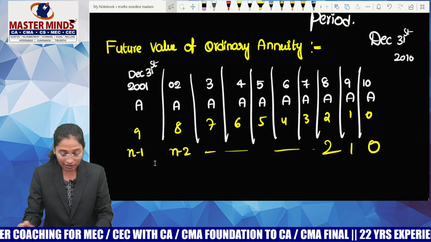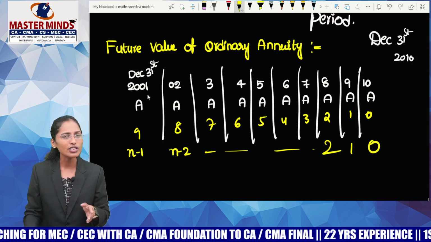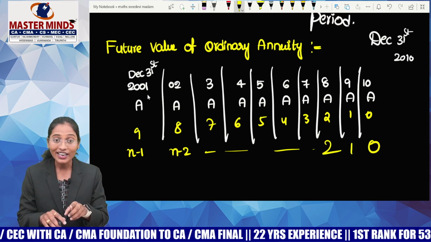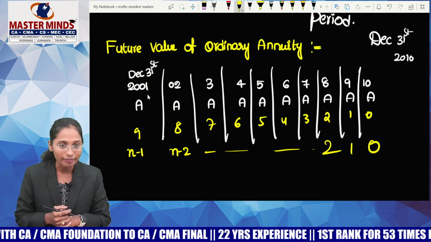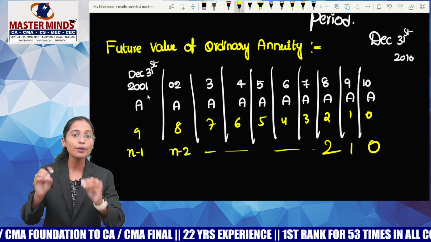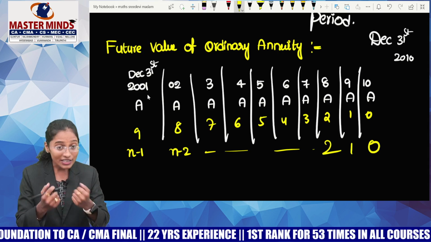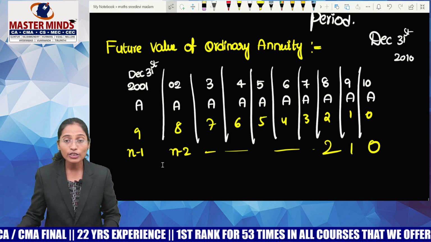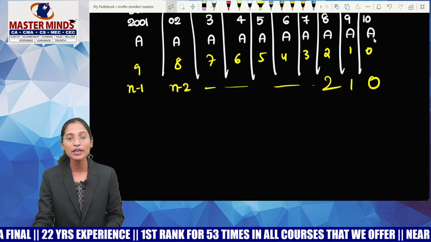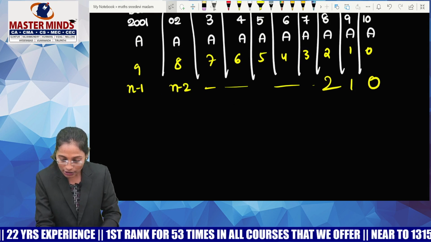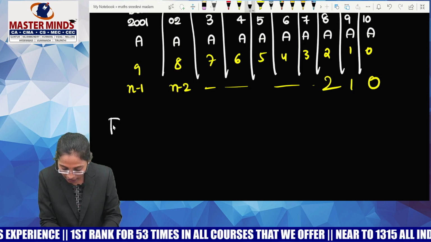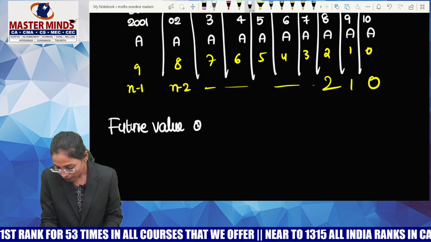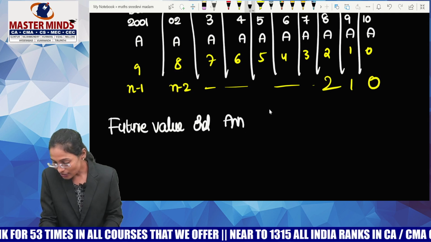Now my target is to calculate the future value. Guys, tell me what is the meaning of future value? Amount. Guys, try to understand here. A is not the amount, A is the annuity. Annuity means the money deposited by you or the money received by you at the ending or at the starting of every period. Here, how much money was deposited by you at the end of the last period? A rupees. This A rupees will be my principal, and my target is to calculate present value or future value. Future value of ordinary annuity or due annuity? Ordinary annuity.